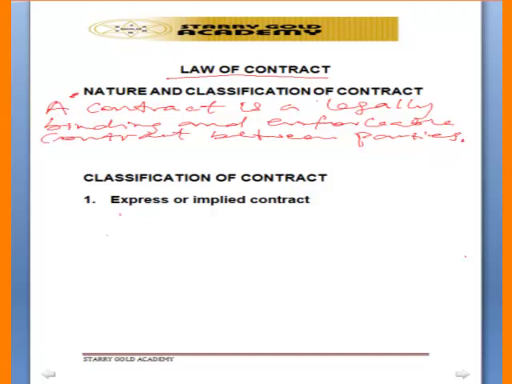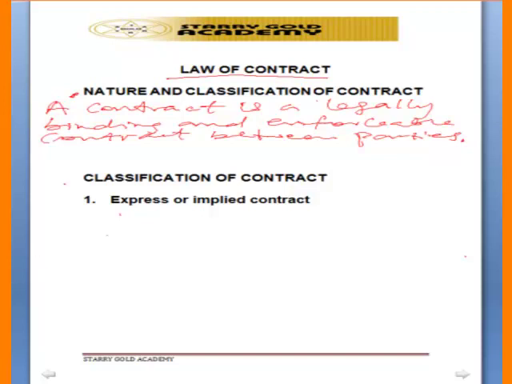So that is what we mean by a contract. It is a legally binding agreement and it must be enforced. That is, if a party, the aggrieved party, takes the matter to court, then the court will enforce the contract. So it is for the purpose of enforcement. That is why it is called a contract. Not just an ordinary agreement, but an agreement that the court must recognize.